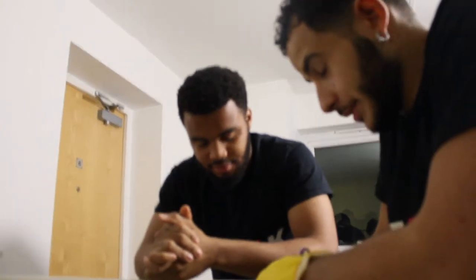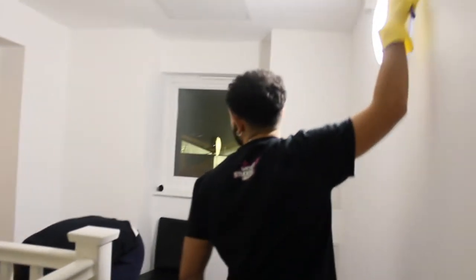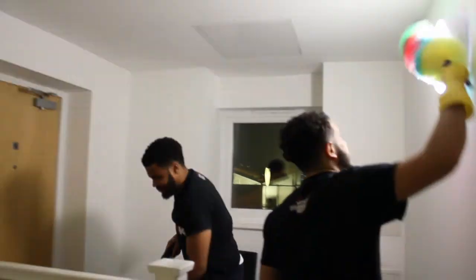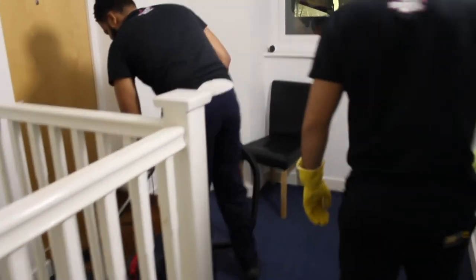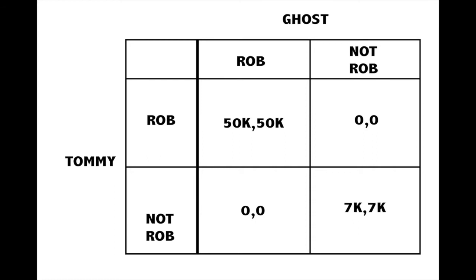If players decide to coordinate, then this will be the best outcome when both players decide to rob. However, rob is not the only Nash equilibrium in this game. If both players decide not to rob, then there is no incentive to deviate from this action as well, therefore resulting in two Nash equilibria. The Nash equilibria for this game are therefore rob and don't rob.